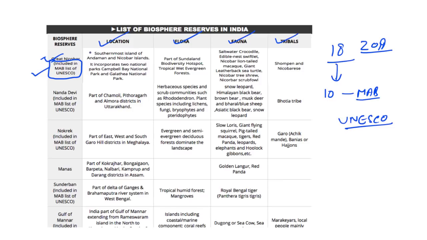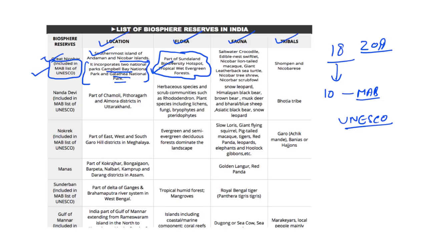And it is located on the southernmost island of the Andaman and Nicobar group of islands. And it has two important national parks in it, which are the Campbell Bay National Park and the Galathea National Park. So the names of these national parks and their location are extremely important for us from the preliminary examination point of view. Another important fact is that it is part of the Sunda Land Biodiversity Hotspot, and it has tropical wet evergreen forests.